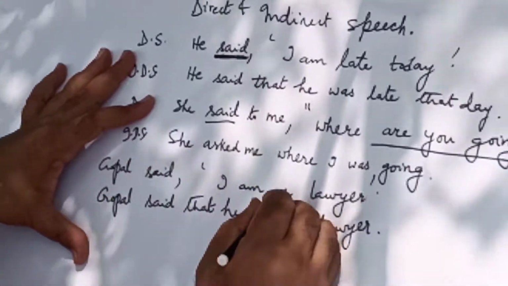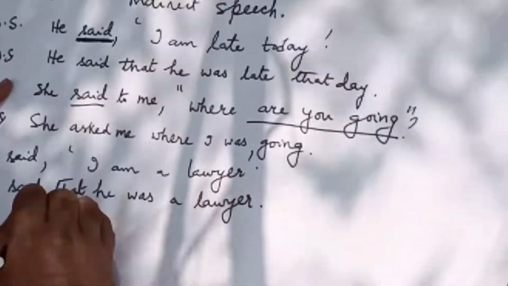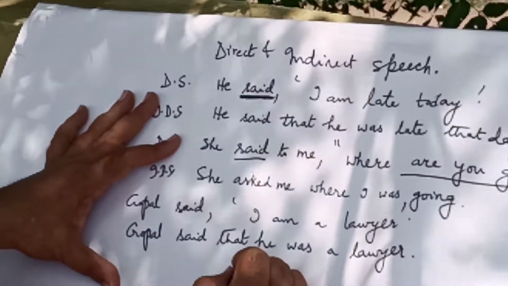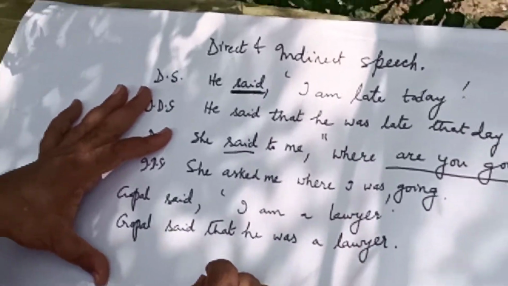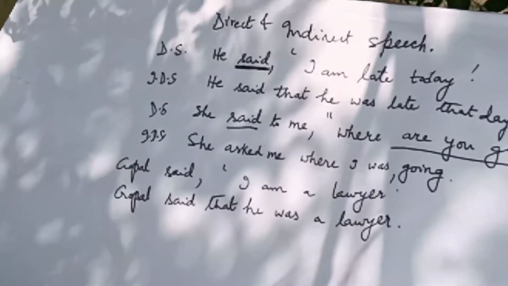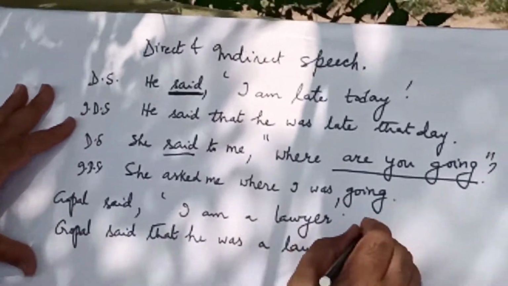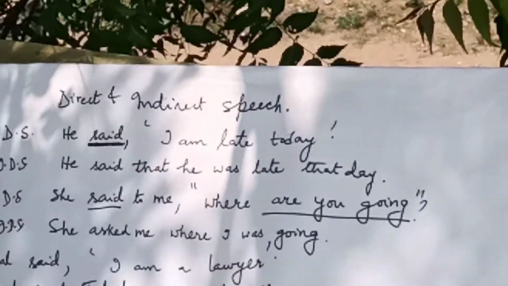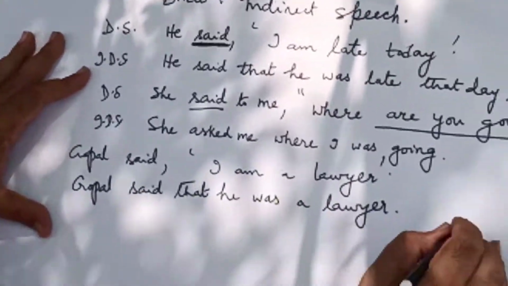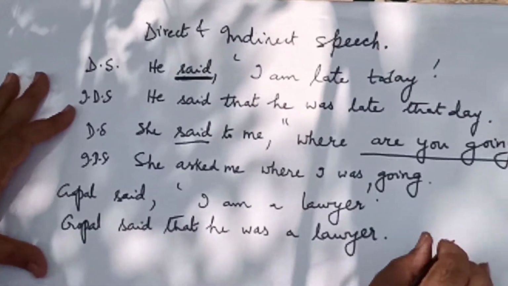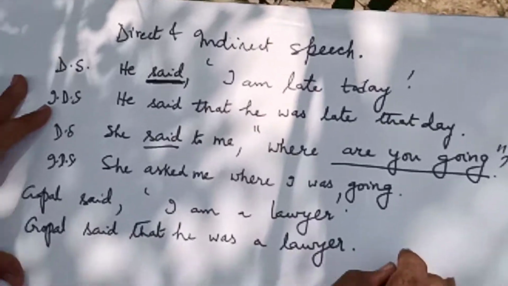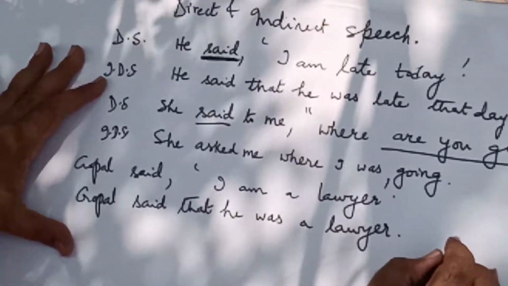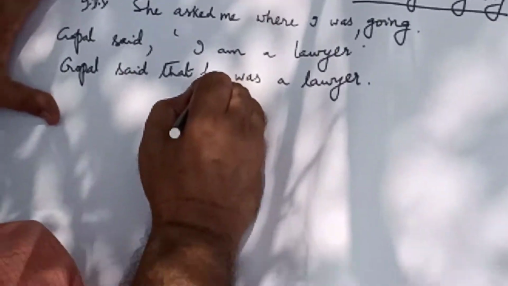Gopal said, "I am a lawyer." And when we have converted this into indirect speech, the sentence reads like this: Gopal said that he was a lawyer. So such a sentence is called a declarative sentence. Okay. So when you speak or write a declarative sentence, we should use the conjunction that.